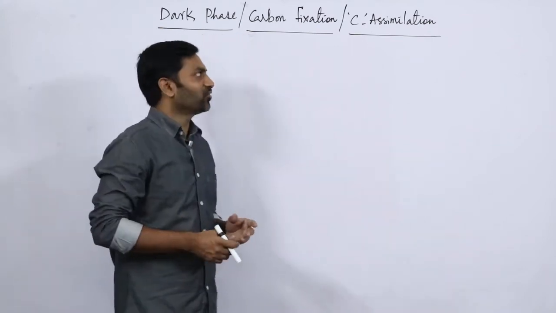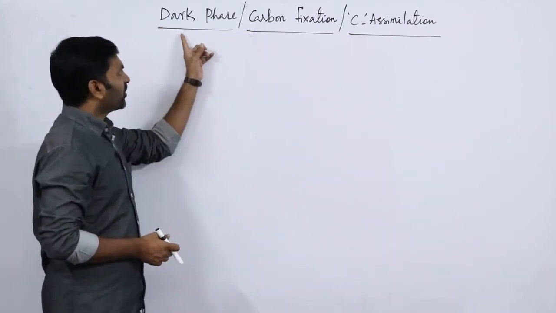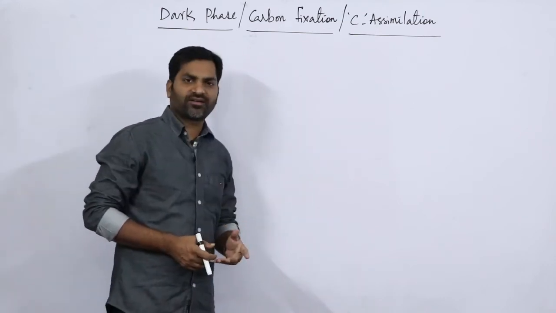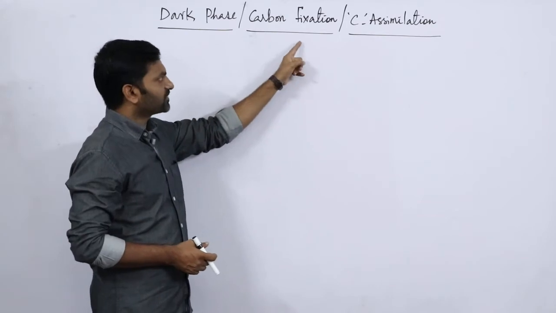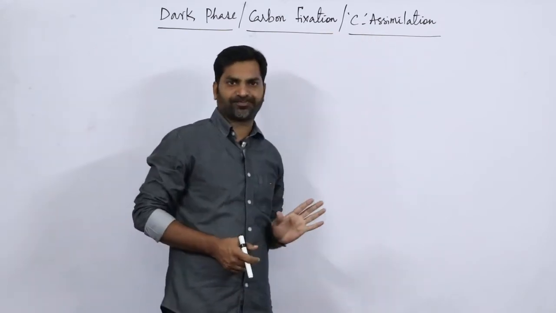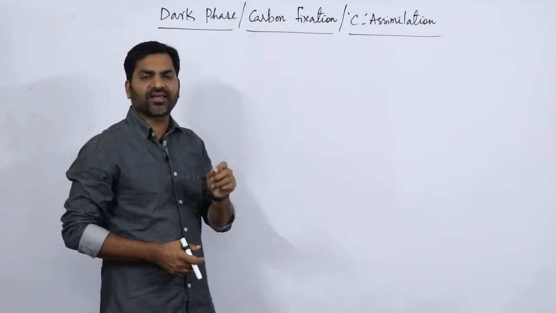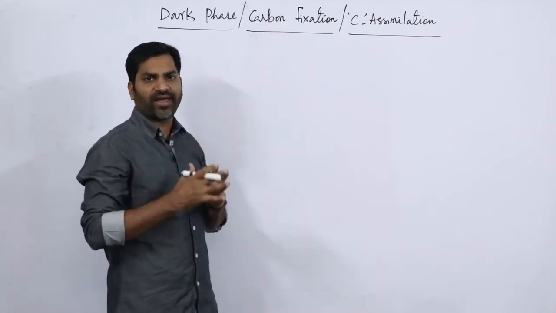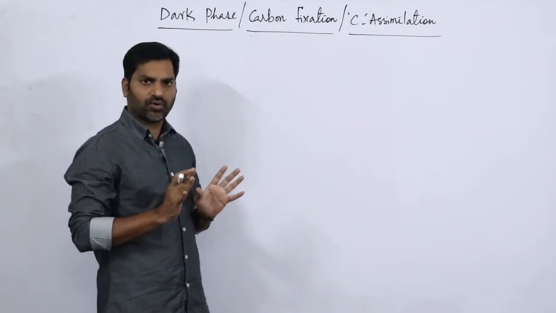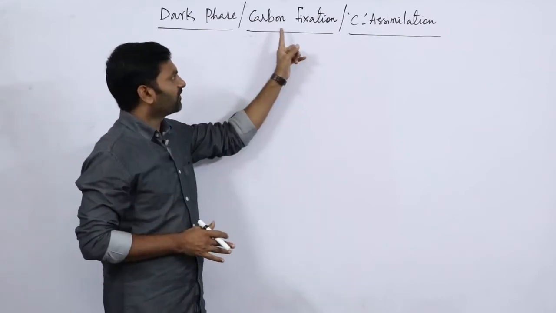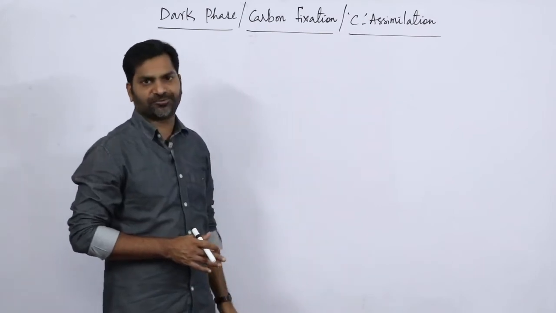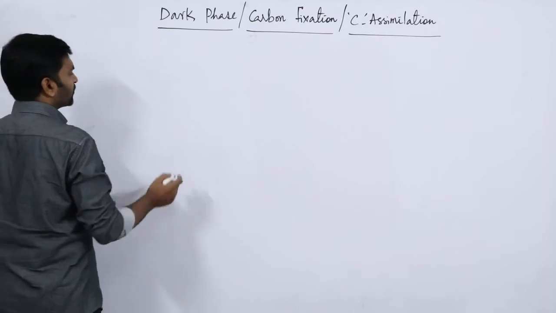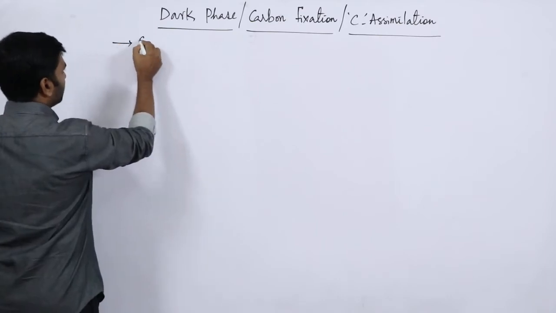So today we are going to see about dark phase or dark reaction. The alternative name to dark reaction is carbon fixation or carbon assimilation. Carbon is trapped in the form of carbon dioxide in this particular phase. Hence it is carbon fixation or assimilation. Clear?